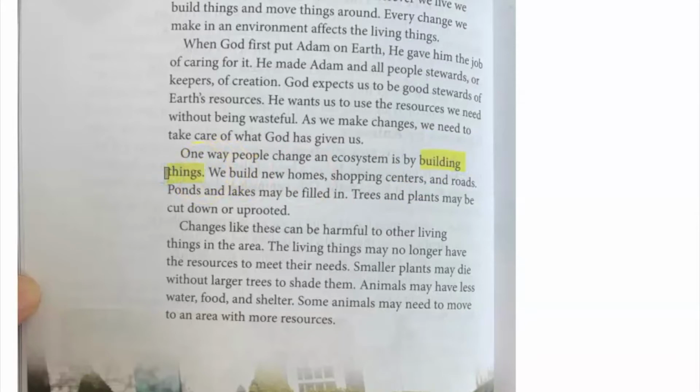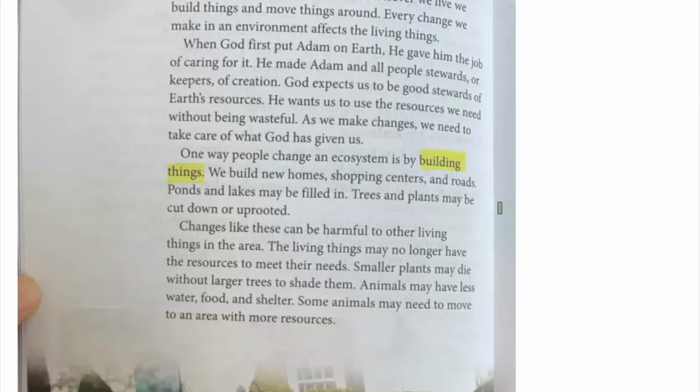We build new homes, shopping centers, and roads. Ponds and lakes may be filled in. Trees and plants may be cut down or uprooted. Changes like these can be harmful to other living things in the area. The living things may no longer have the resources to meet their needs.